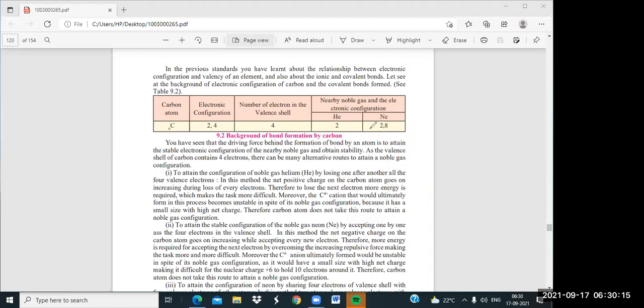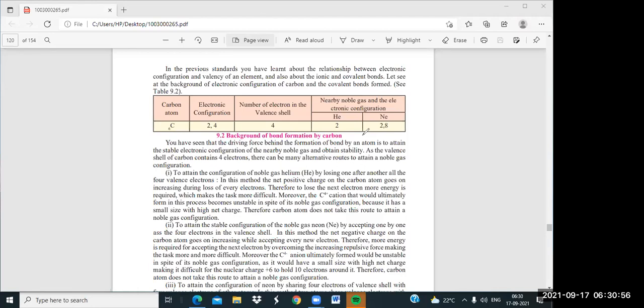Okay. Now we'll take the example of water, H2O. The valency of hydrogen is 1, but there are 2 hydrogen atoms, so the total is 2. And about oxygen, can you tell me what is the valency of oxygen? The atomic number of oxygen is 8, so the first shell has 2 and the second shell has 6. Sorry, 2, 6, 8. So its valency is 2, and it can combine with hydrogen.